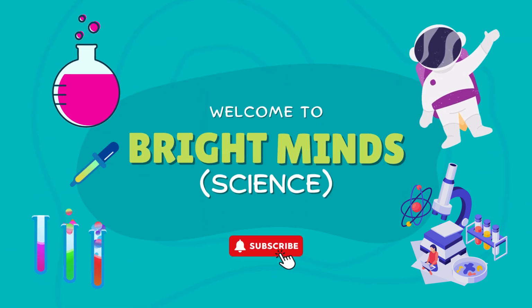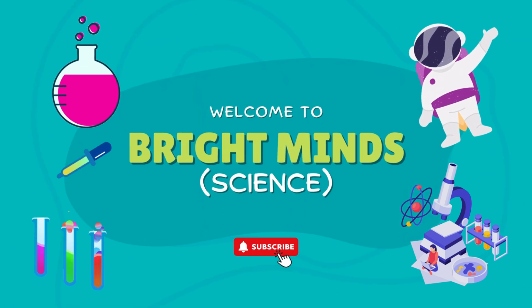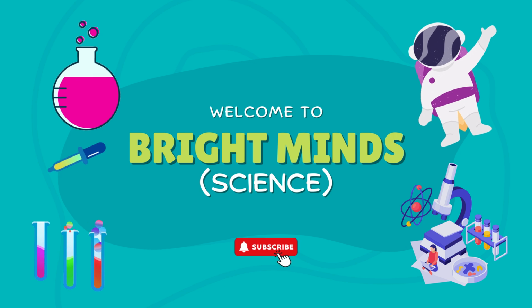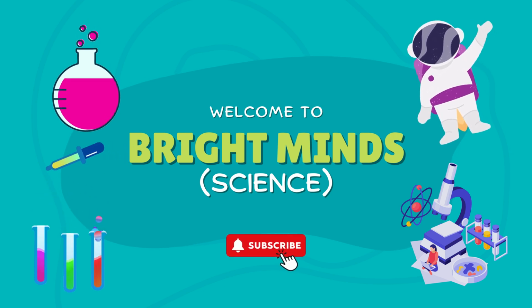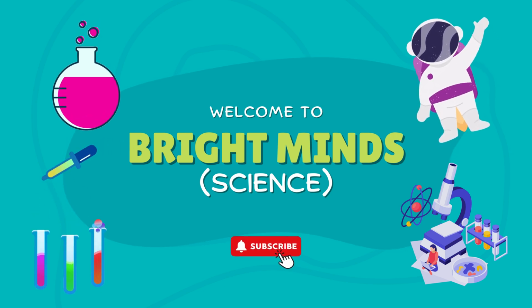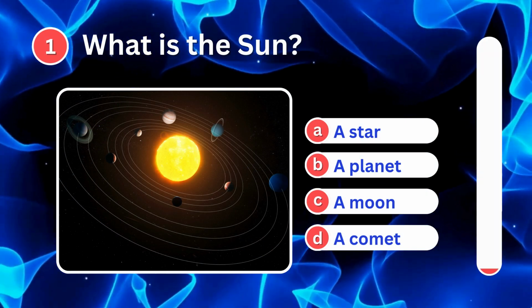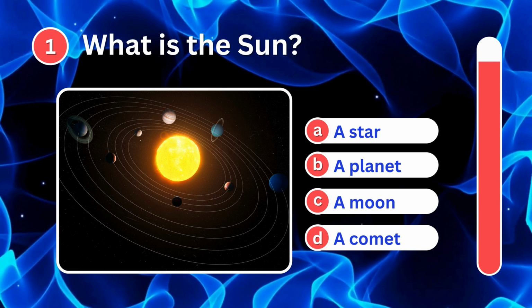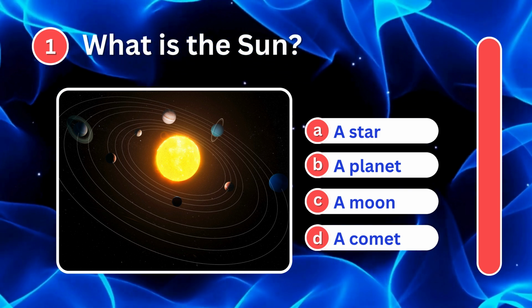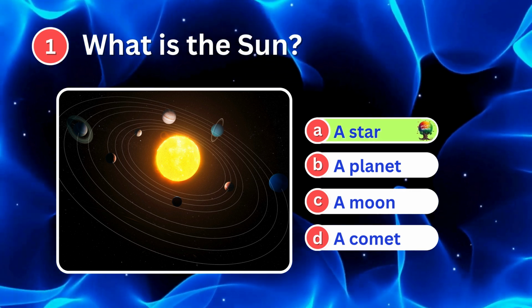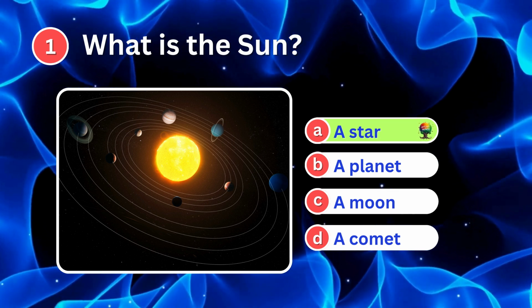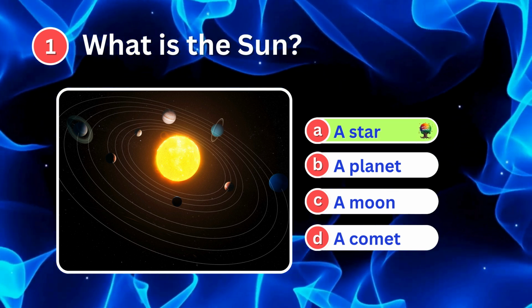How smart are you? Think you can beat the timer and get every one of these science questions right? Let's see if you've got what it takes. The quiz starts now. What is the sun? It's a star. The sun is a star, the closest to Earth, providing light.